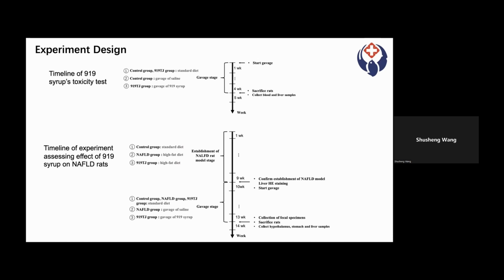From the beginning of the 10th week, rats in the 919 TT group were given 919 syrup by gavage. This method of feeding continued for 4 weeks, and body weight and feed intake were recorded daily. At the beginning of week 14, fecal samples were collected. Hypothalamus, stomach, and liver samples were collected to detect the expression of genes and proteins associated with the brain-gut Ghrelin pathway.